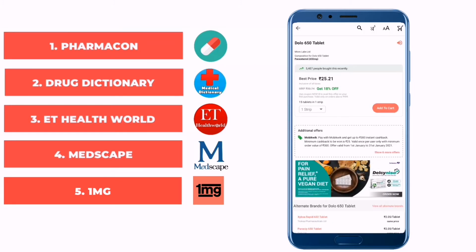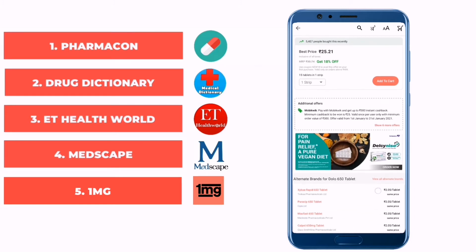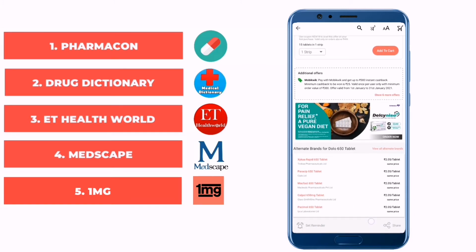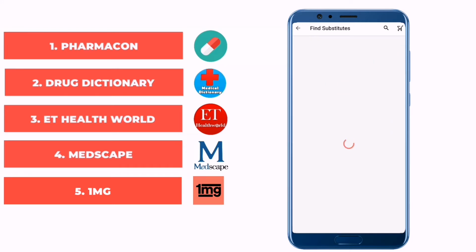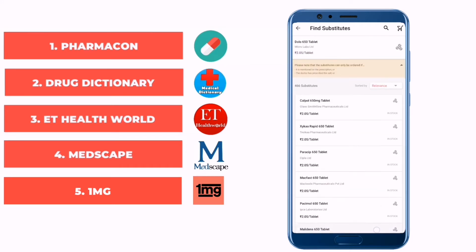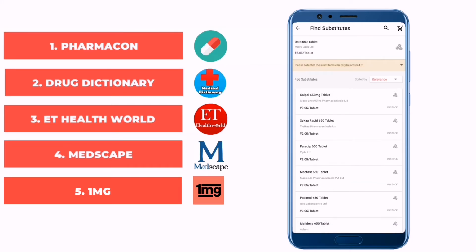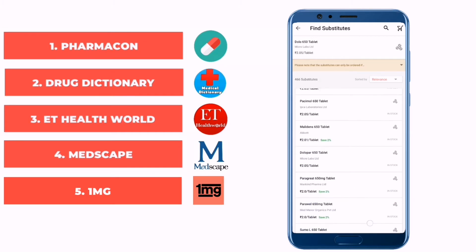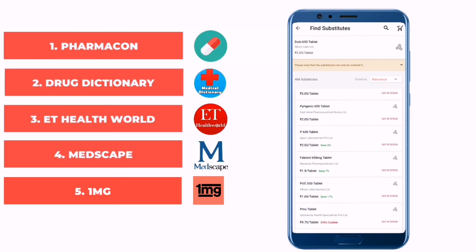We all know Dolo is one of the brand names for paracetamol tablets. When we scroll down here, we will get different substitutes. Paracetamol here has near about 466 substitutes. One can easily compare among these substitutes.